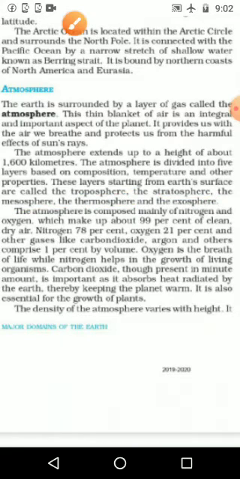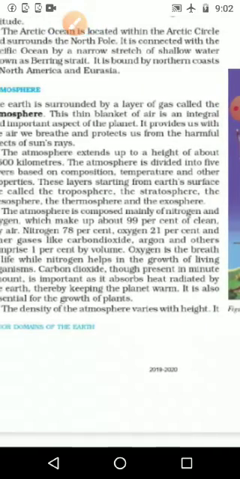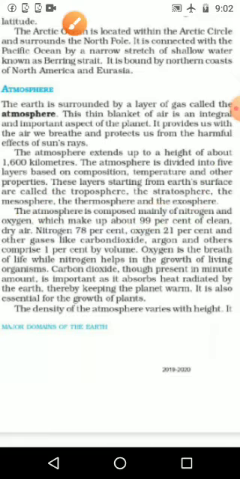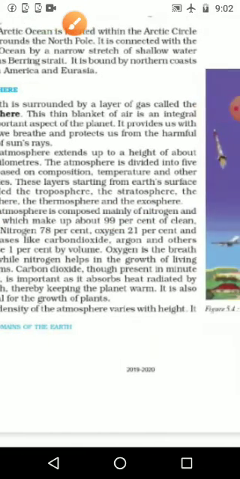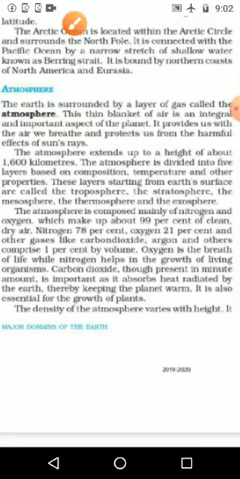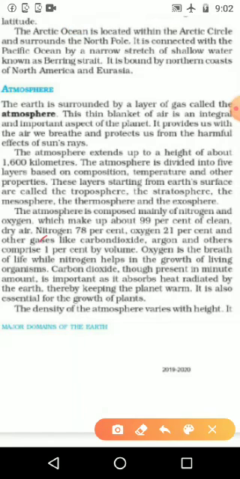And the atmosphere is composed mainly of nitrogen and oxygen, which are the major gases. Nitrogen and oxygen make up about 99% of clean and dry air. Nitrogen is 78% and oxygen is 21%. Total it is 99%. Other gases like carbon dioxide, helium and many others altogether make up only 1%.